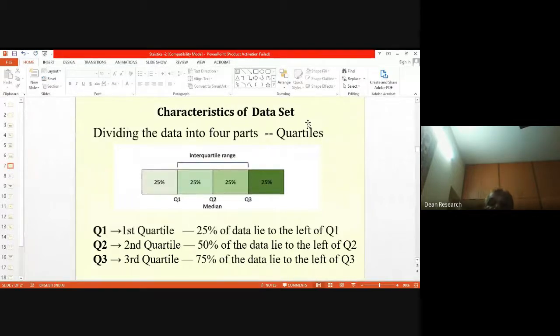Now, can you compare Q2 with the median, by the way? Yes, Q2 is the median, the center part. That's true, right? Q2 is nothing but the median because Q2 divides the given data set into two equal parts, or more or less equal parts.